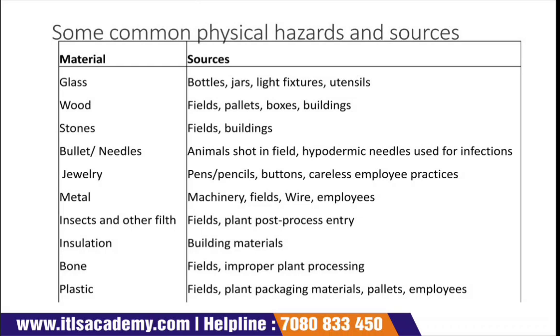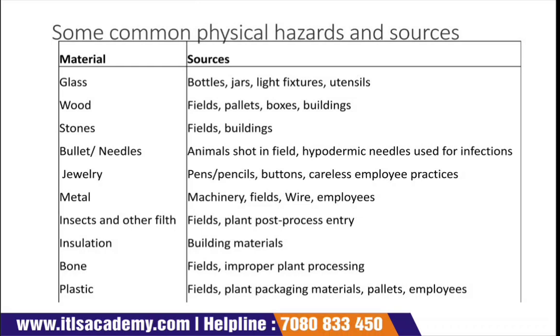It will cause throat injuries and sometimes stomach injuries. So it is very important to avoid those types of food, and industries should take preventive measures to avoid any type of physical hazard.